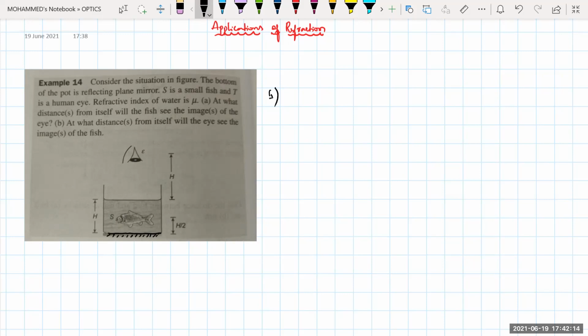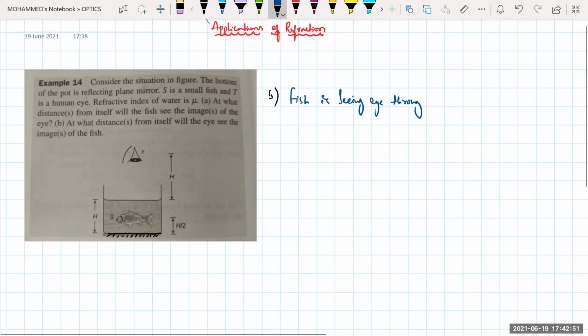The first case is the fish seeing the eye through water. I'll write this: the fish is seeing the eye above, through water. Condition A, the first condition: it is seeing directly.